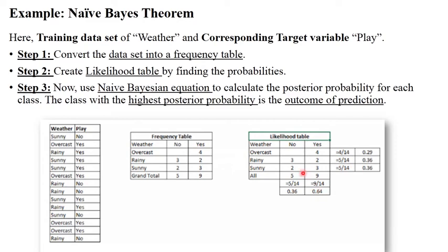Clear? So this is your second step. First step, create frequency table. Second step, create likelihood table. Now third step is you need to use Naïve Bayes equation. You should use Bayes theorem and put all these values into the Bayes theorem.